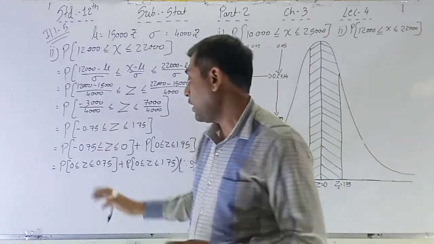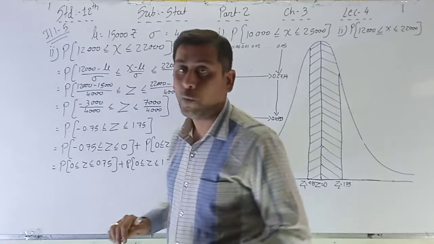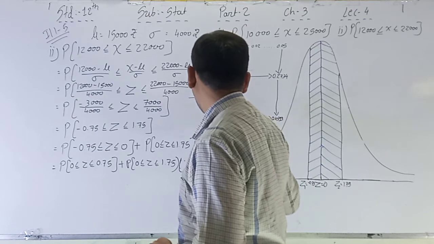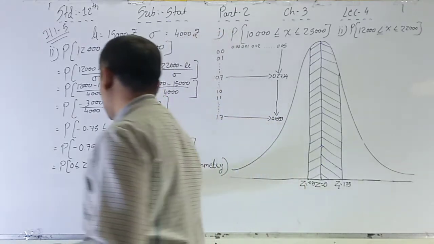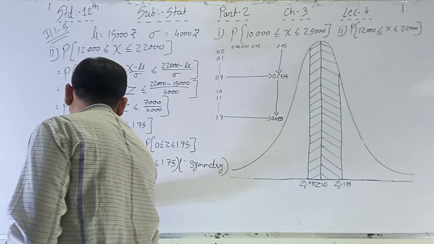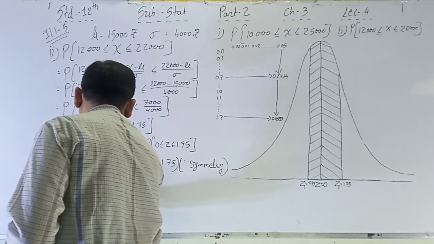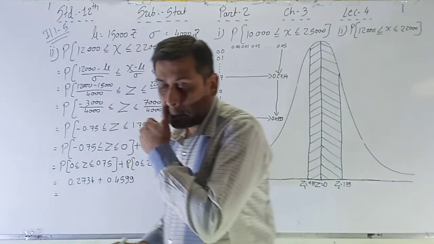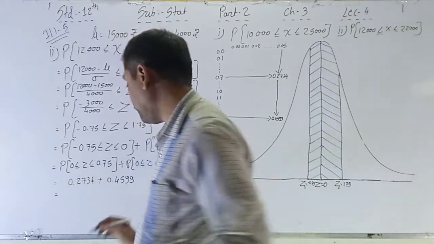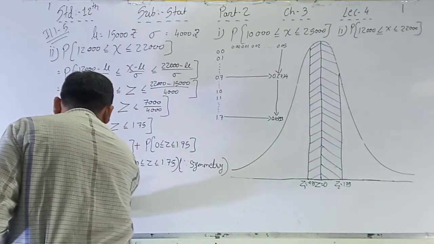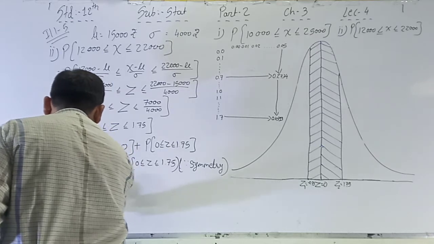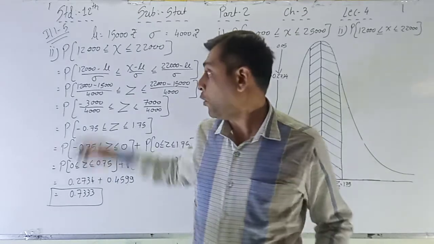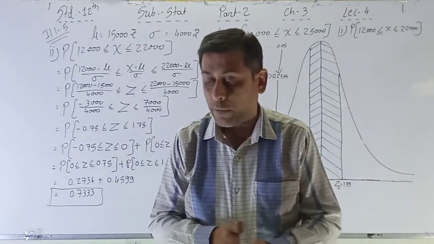So here, from 0 to 0.75 the value is 0.2734, and from 0 to 1.75 the value is 0.4599. Just put the value here: 0.2734 plus 0.4599, and the total is 0.7333. So the required probability for the first is 0.8882, and for the second point the required probability is 0.7333.